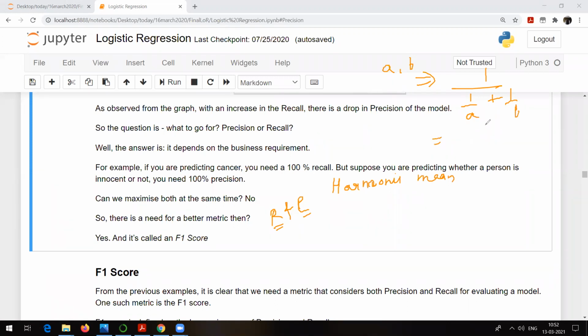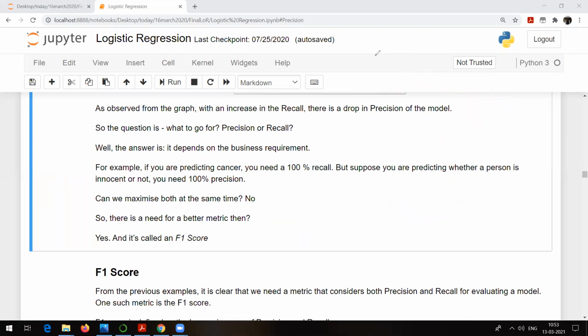So you can write down this particular equation as, say, 2 into 1 upon A plus B, which is going to be 2AB divided by A plus B. So your harmonic mean between recall and precision, that is the F1 score, is going to be 2 into precision into recall divided by precision plus recall. This is the formula for F1 score.